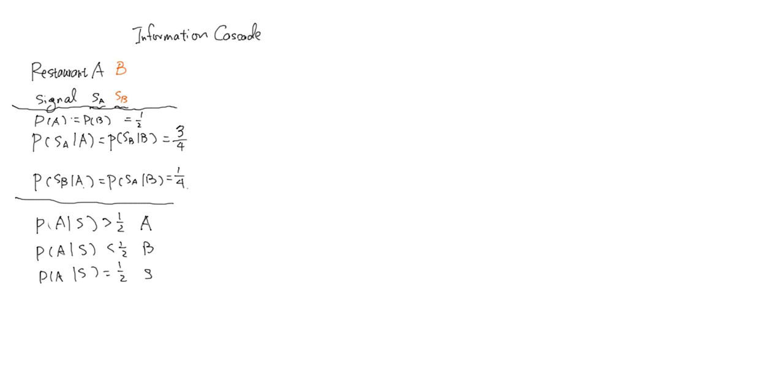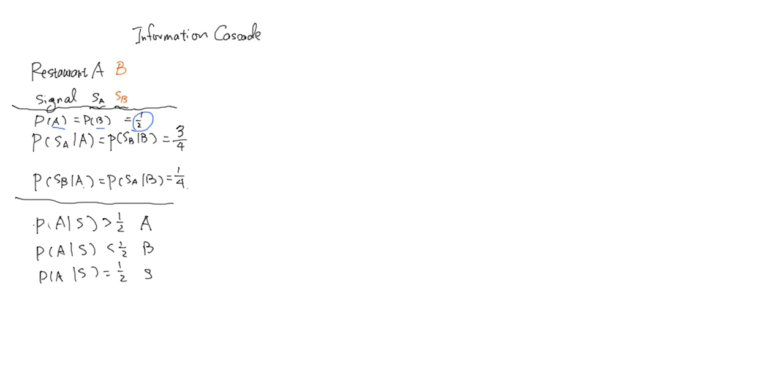The prior information the patron has is that A and B are equally good, so they have a half probability of being the best restaurant. And the true positive rate, which is that we see signal A when A is the best restaurant, and we see signal B when B is the best restaurant, is 3 quarters. The false positive rate, which is that we see signal B but actually A is the best restaurant, is a quarter. So that is our information set.